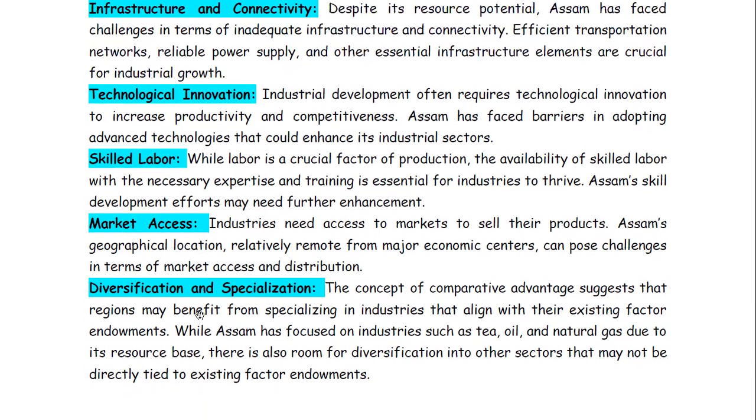Now, let's come to the last point, that is diversification and specialization. I already told you, whatever you have, you should be smart enough to sell it. You should be smart enough to find out what specialization you have. Like in Assam, we are very much specialized in tea production, and in oil and natural gas production. So we should focus on the specialized products that could easily be sold and produced, and for which we can easily develop industries that will push our economy.